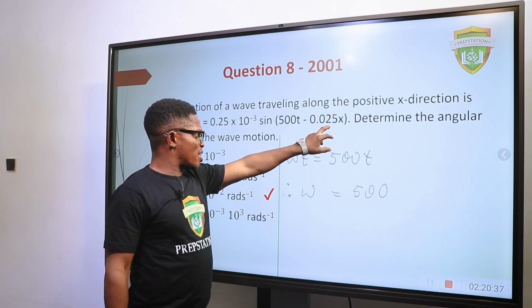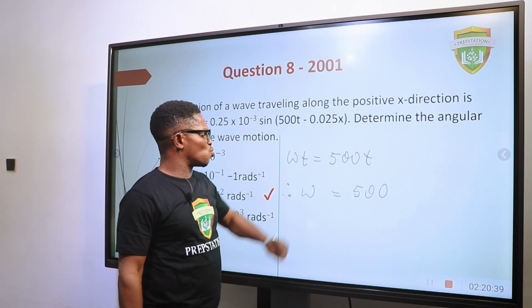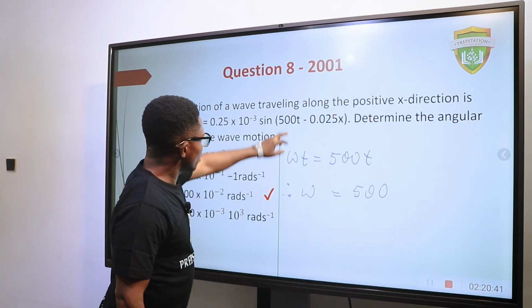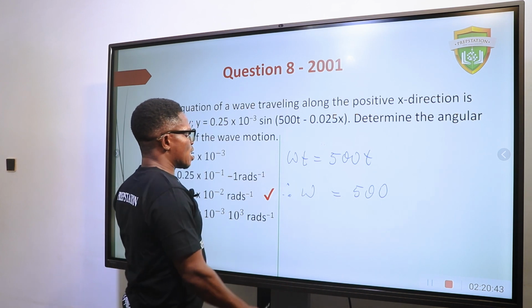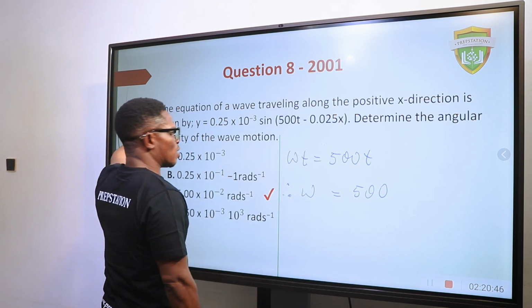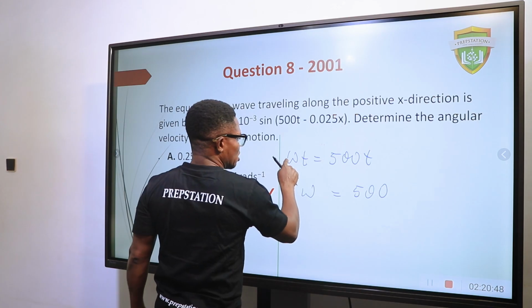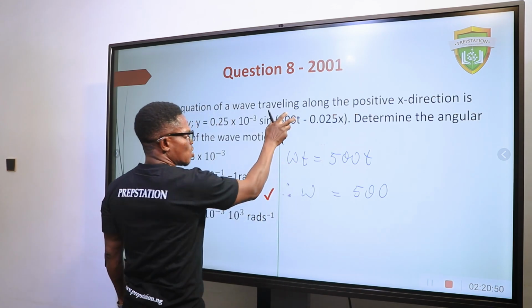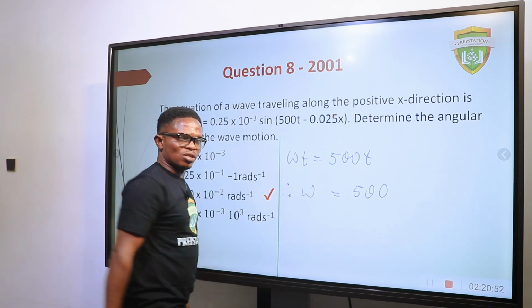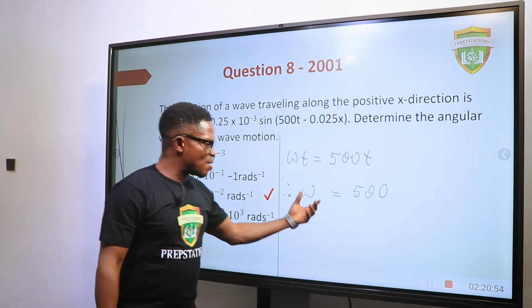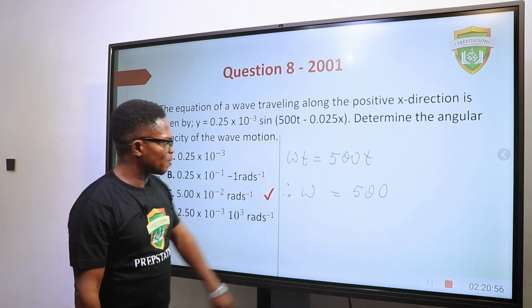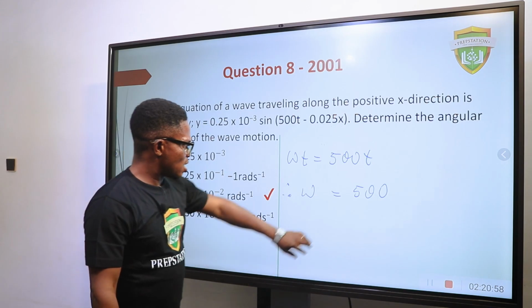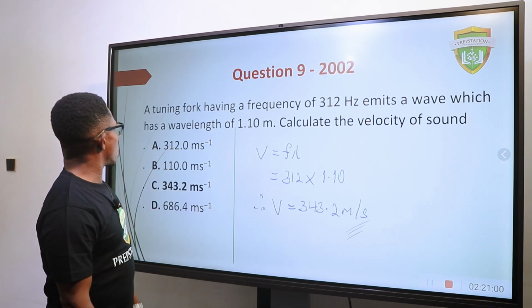This is kx, and k is the same thing as 2 pi over lambda. This is omega t. So all I need to do, since I'm looking for angular velocity, which is denoted by omega, is pick this and use it to represent omega, then make omega the subject of the formula to get my answer as 500.